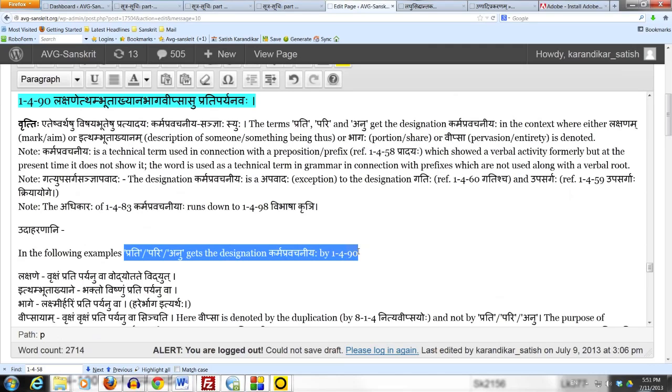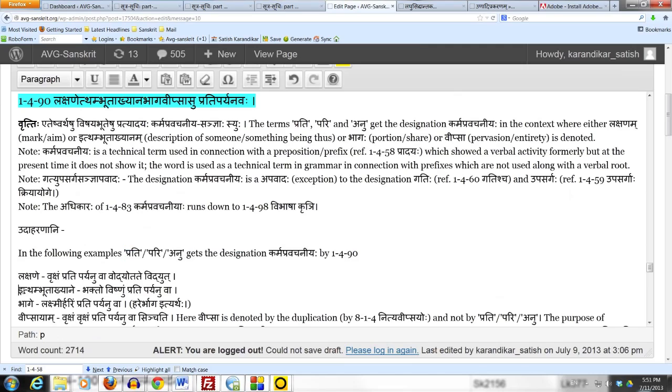Next example is in the sense of ittham bhutakhyane. Example is bhakto vishnum prati paryanuva. Someone is a devotee, and his particular characteristic is that he is a devotee whose devotion is towards Lord Vishnu. So he is such and such a devotee. So it tells us what kind of devotee he is. What is the subject of his devotion?